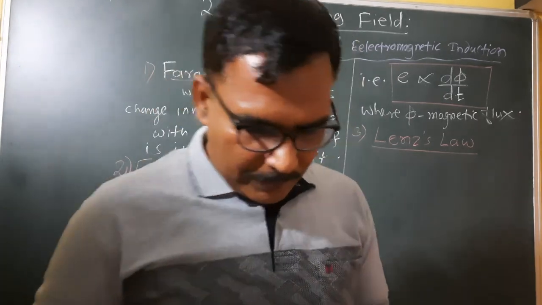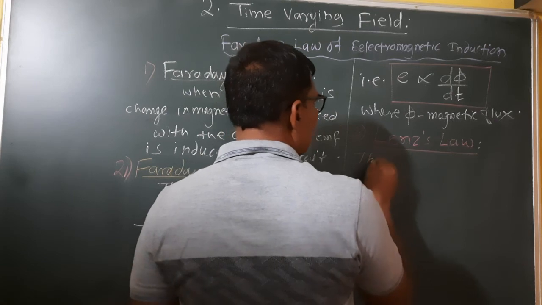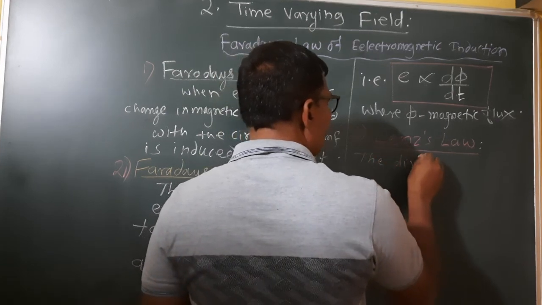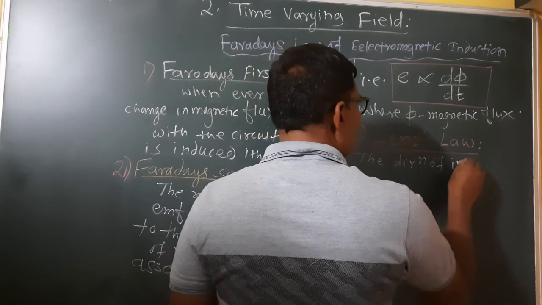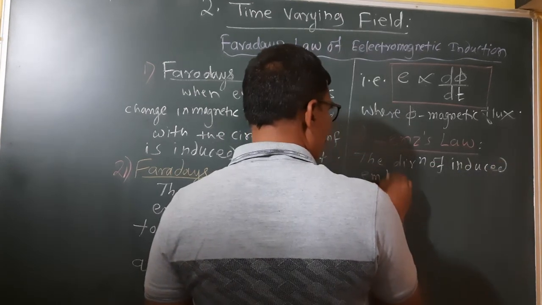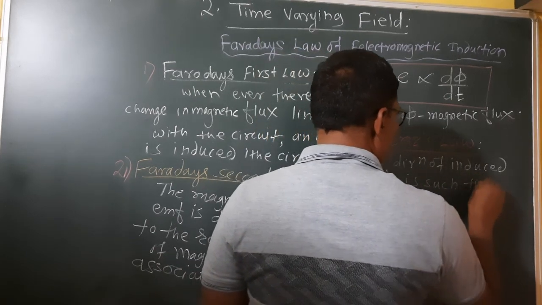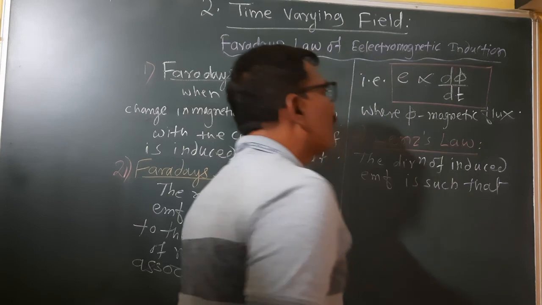The direction of induced EMF is such that it opposes the change in magnetic flux, that is E is equal to minus d phi by dt.